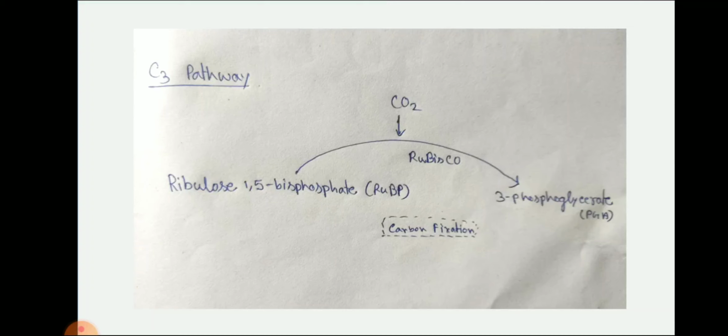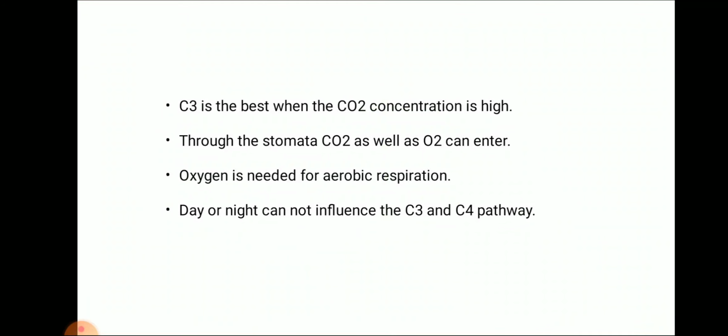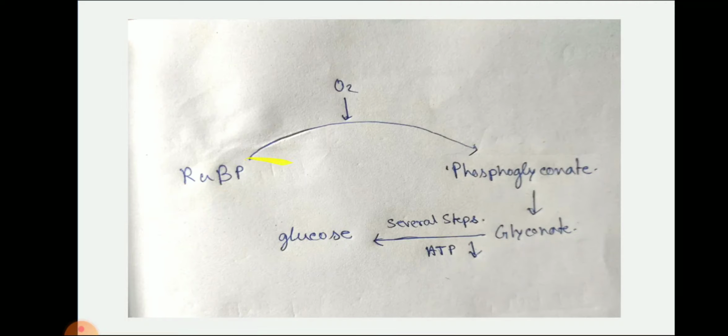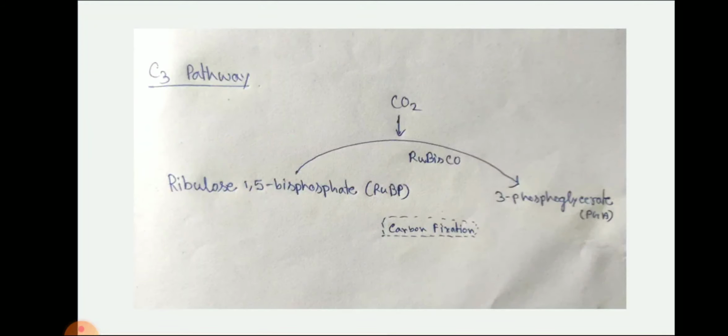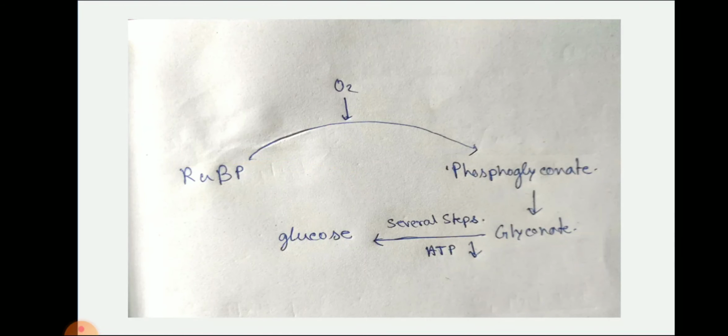Now Rubisco can bind with CO2, but what happens if Rubisco binds with oxygen instead? Rubisco can bind oxygen and RuBP to form phosphoglycolate, not phosphoglycerate.